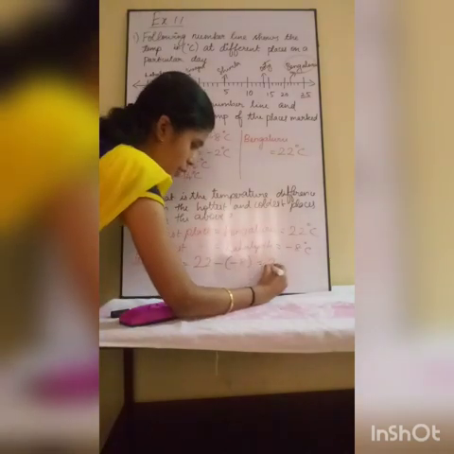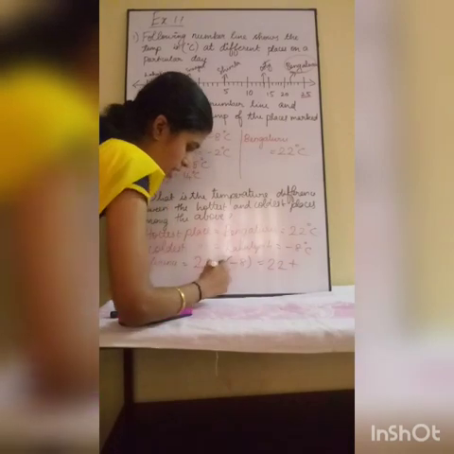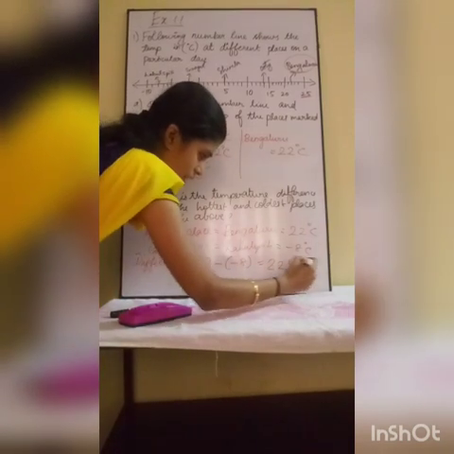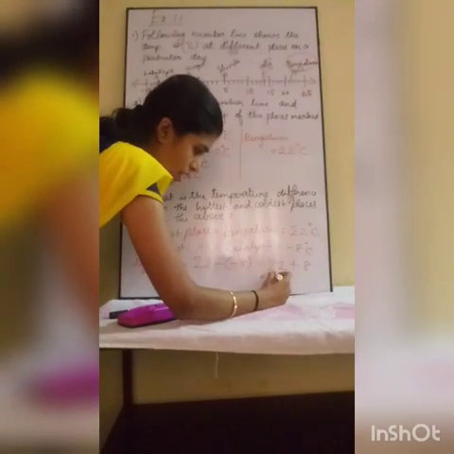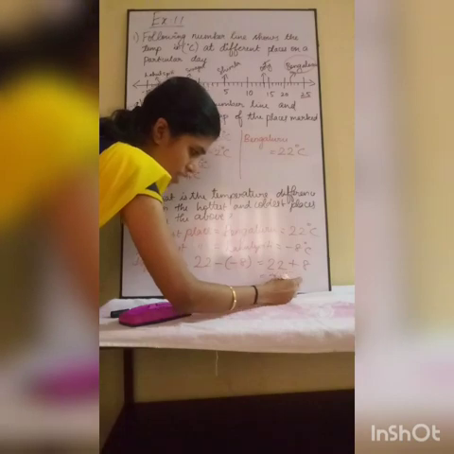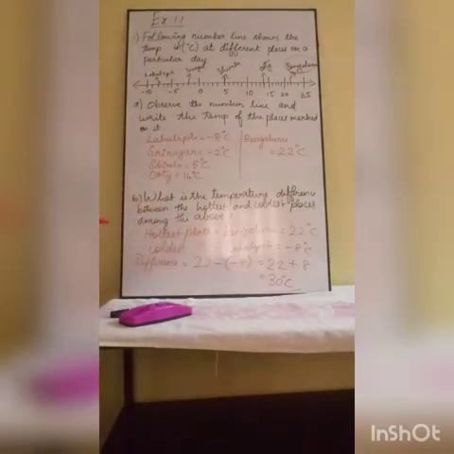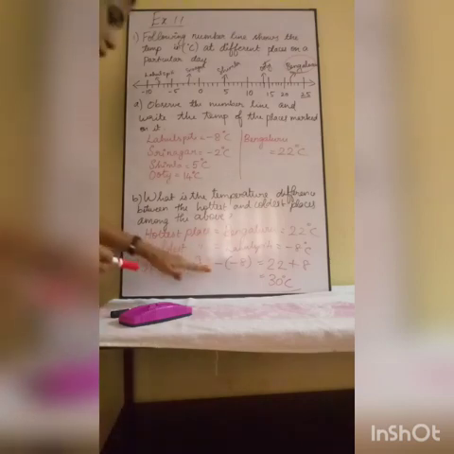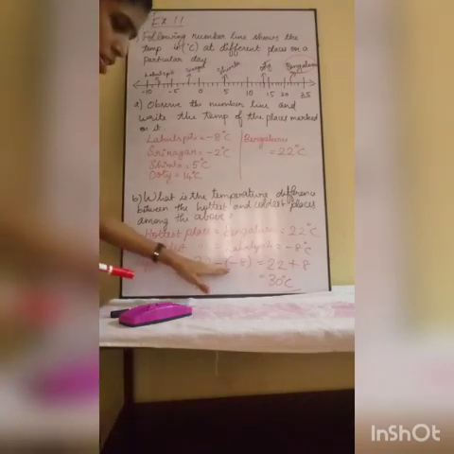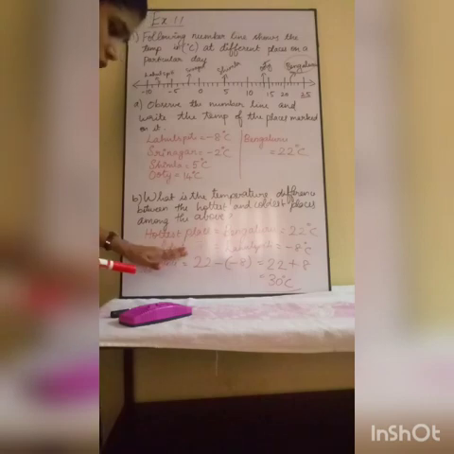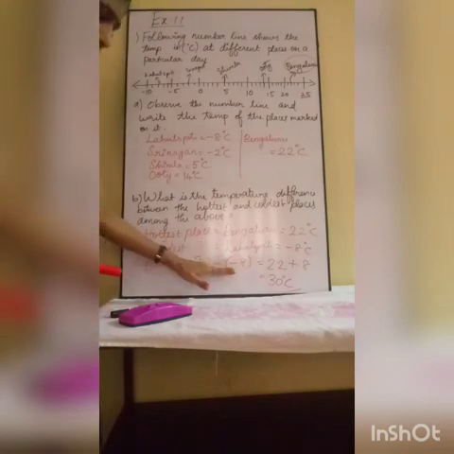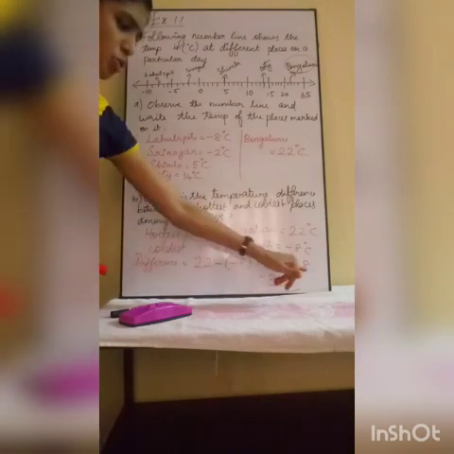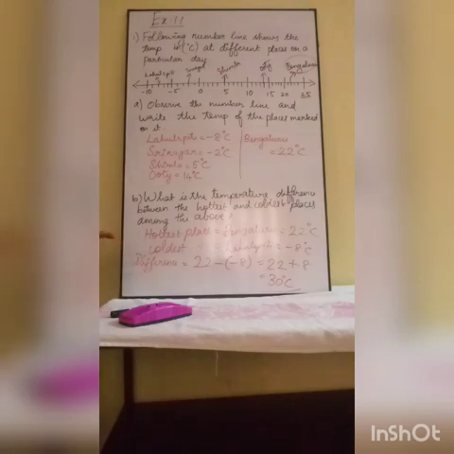Now 22 plus, minus into minus is plus, 8. So 22 plus 8, 30 degrees Celsius. So this 30 degrees Celsius is the difference between the hottest and the coldest place.